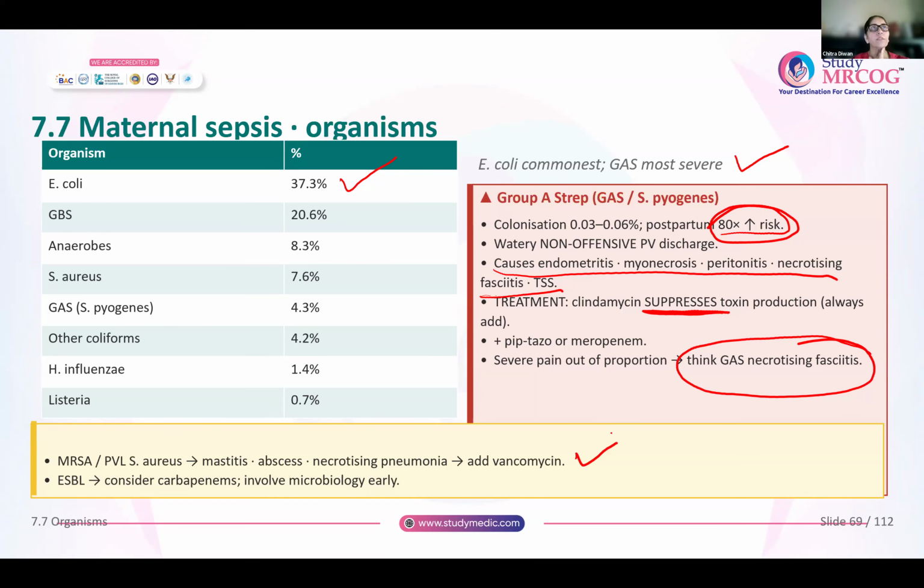You have organisms that are ESBL. That means they have extended spectrum beta lactamase. For them, carbapenems are most effective. But whenever you have ESBL, it is always better to involve the microbiologists at the earliest to offer the best type of antibiotics that are suitable for her.